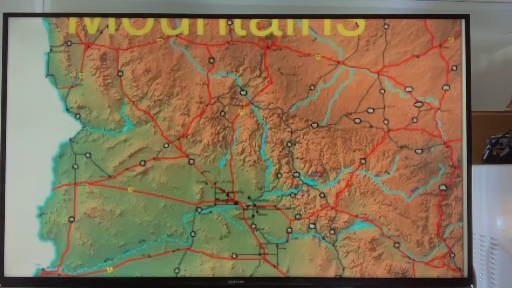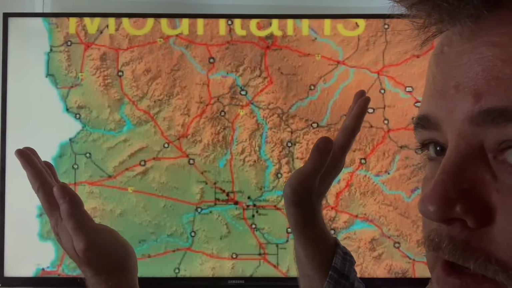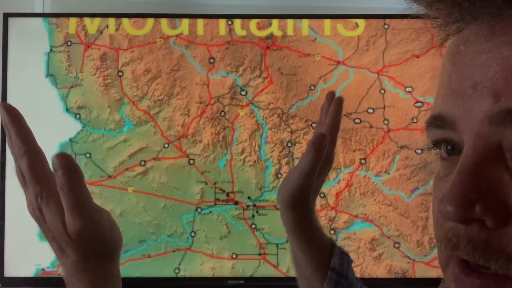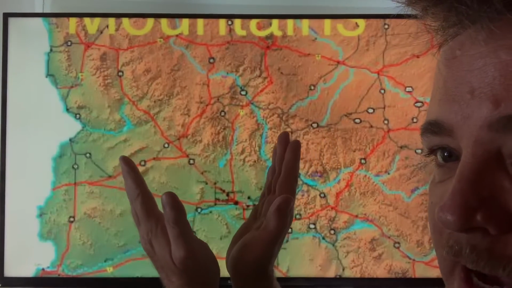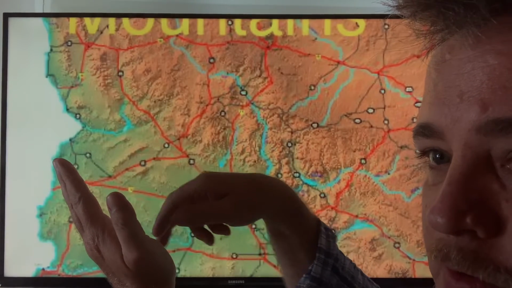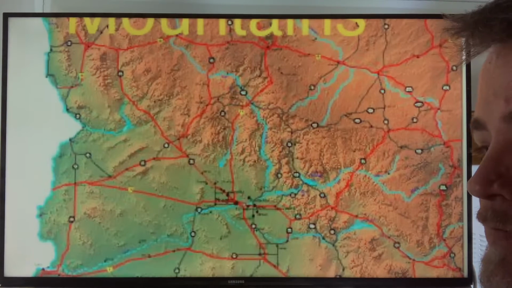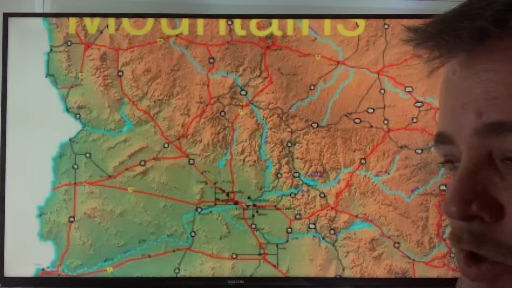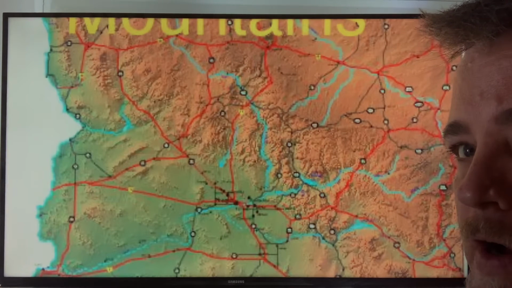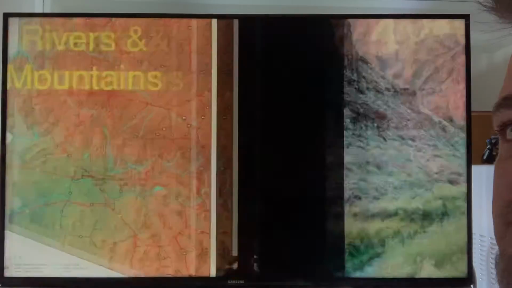Do you remember we talked about a mountain going up, two mountains here, and then where the mountains come down, this spot here, you can walk through here. And that is a valley. So between the mountains are valleys, and you can walk through the valleys. Let's take a closer look.